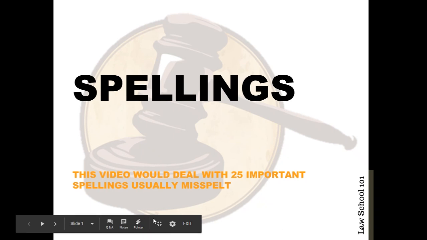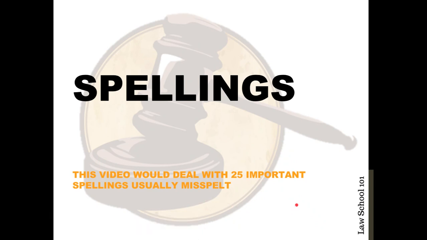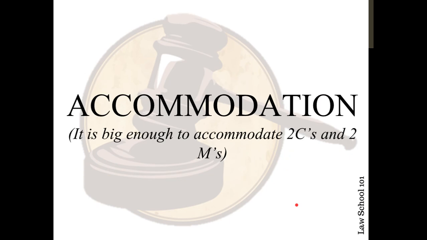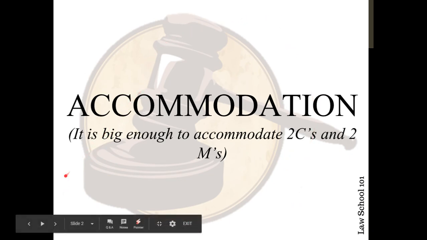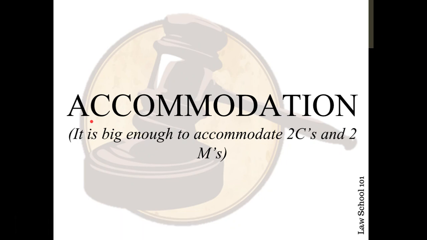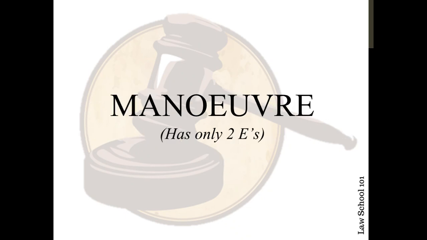Hello everyone. In this video we'll take a look at the most commonly misspelled words, 25 of them, which may appear in your CLAT examination. So the first word, accommodation. The key to remembering this word is to understand that it's big enough to accommodate 2 C's and 2 M's. This is the way I remember it. It's big enough to accommodate 2 C's and 2 M's.